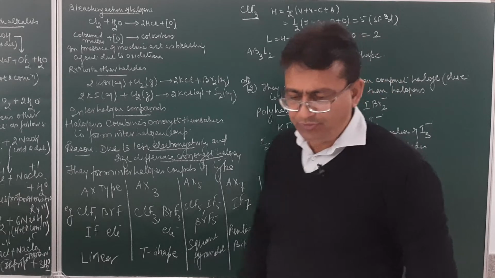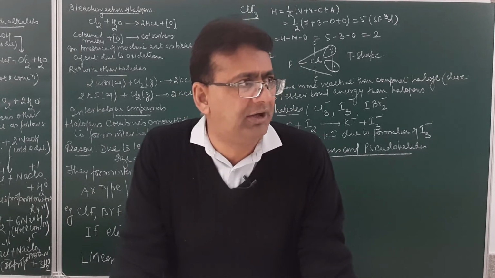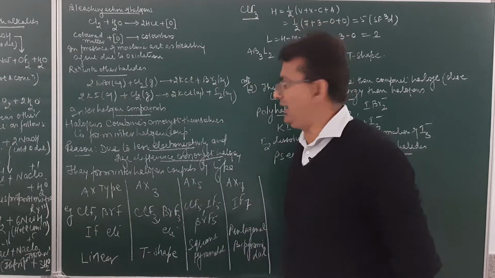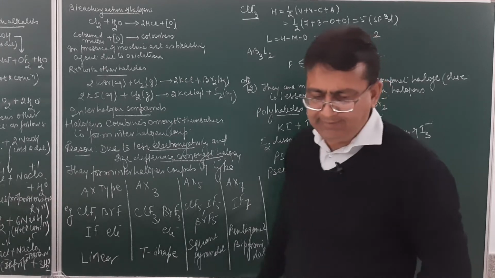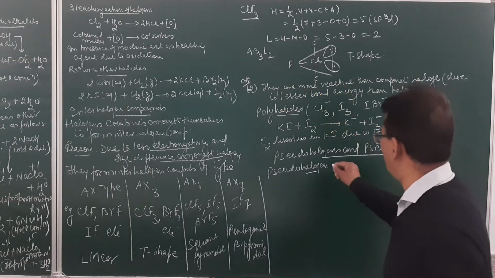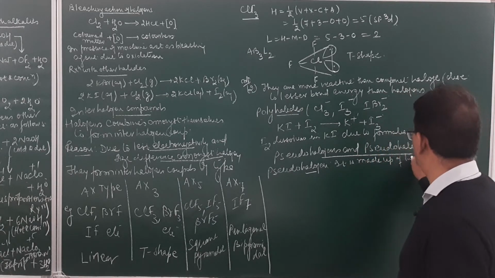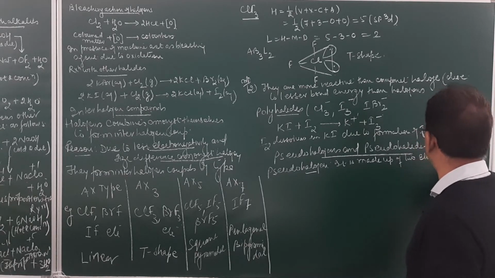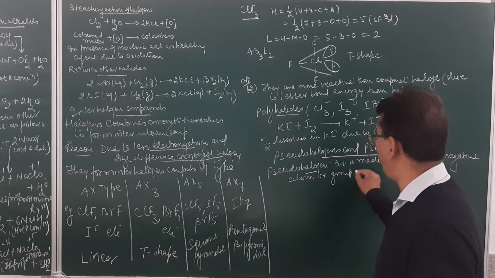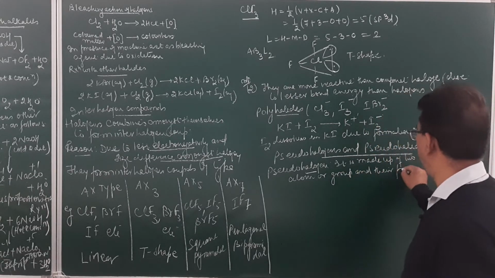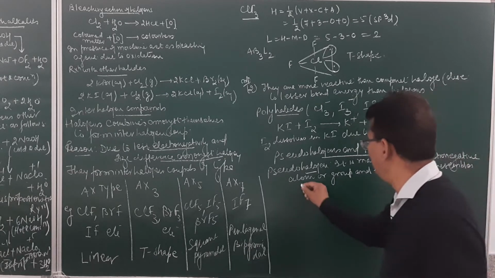Now a pseudo-halogen is made up of 2 electronegative atoms or groups, and its molecular formula resembles that of a halogen. So pseudo-halogen is made up of 2 electronegative atoms or groups, and their formula resembles halogens.